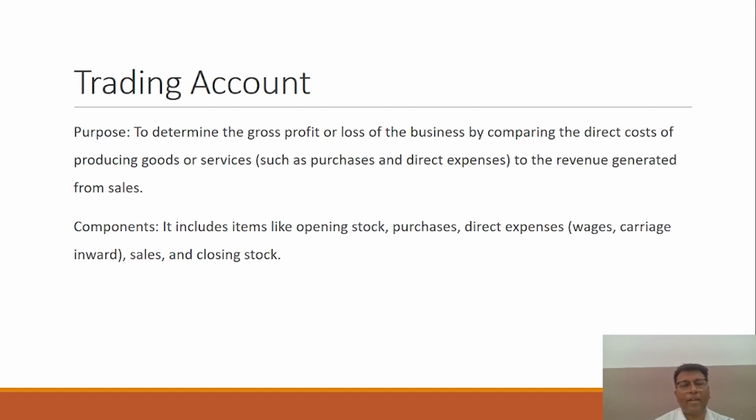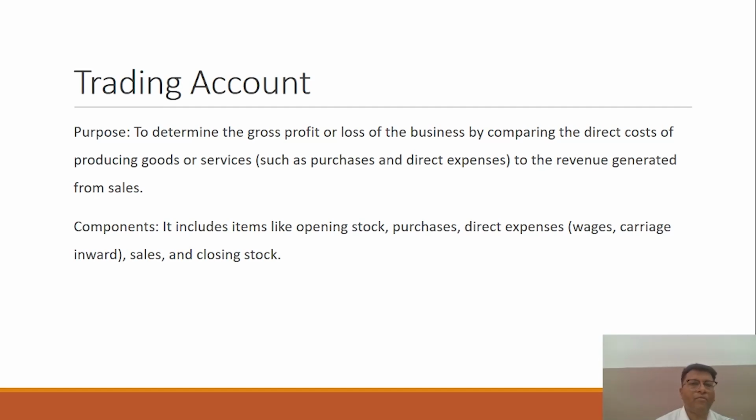As I told you, the final account will consist of the trading account. So what is the trading account, and what is the purpose? The very first account in the financial statements is the trading account, and it is prepared to compute the gross profit, which is calculated on the basis of the direct cost involved in production. The gross profit is the difference between revenue generated from your business and the cost of production, right? So gross profit is to be calculated by preparing the trading account.